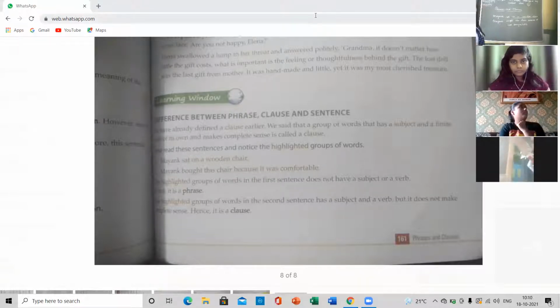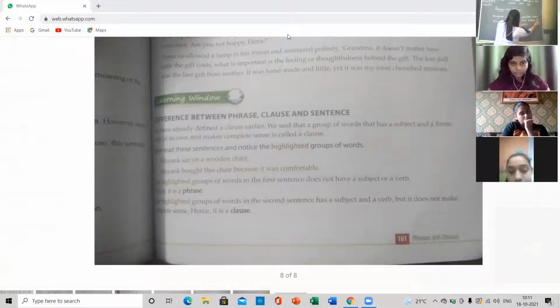They are words which make sense but do not make a complete sense, and they also do not have a finite verb. I have already explained what finite verbs are, which change according to the subject. So phrases do not have a finite verb, while clauses have a finite verb. You can see this sentence: Mayank bought this chair because it was comfortable. Here, "because it was comfortable" is the clause, so it has a subject and a finite verb. So it is a clause.